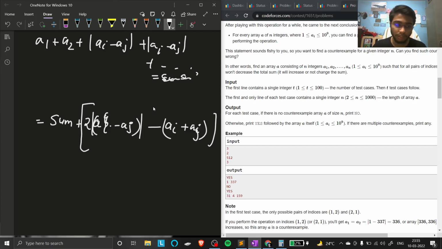To prove him wrong, this new sum should be greater than or equal to the previous sum.